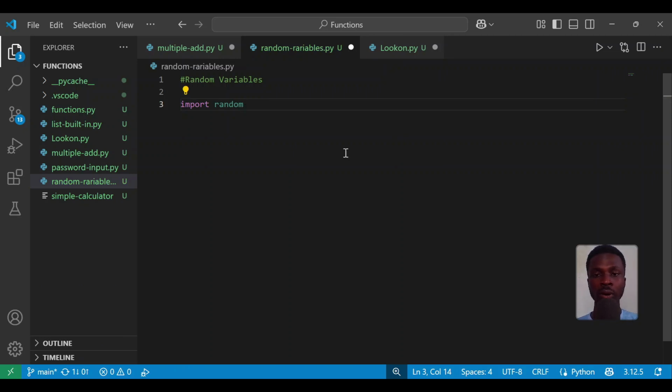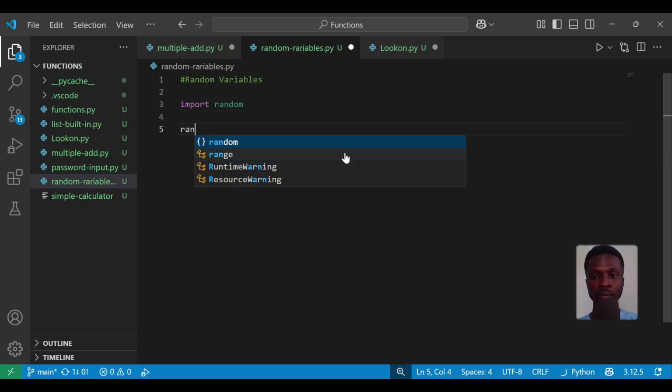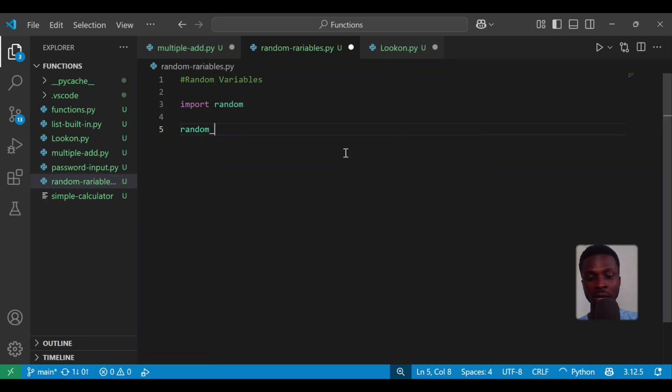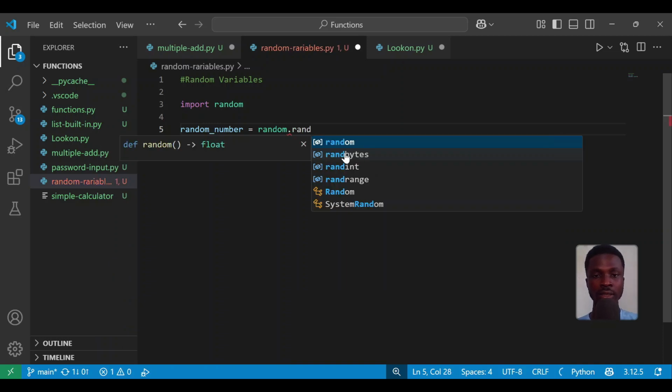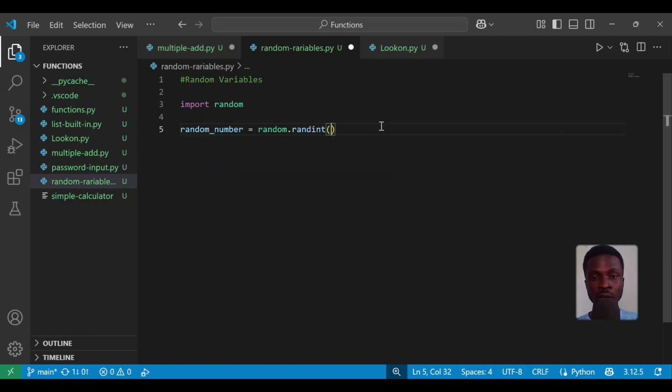To generate a random number from this random module, I'll say random_number, and I can say random.randint. With randint, we have the minimum value and then the maximum value. The first argument that I'm supposed to provide is the minimum value. The minimum value will be 1 and the maximum value will be 10.